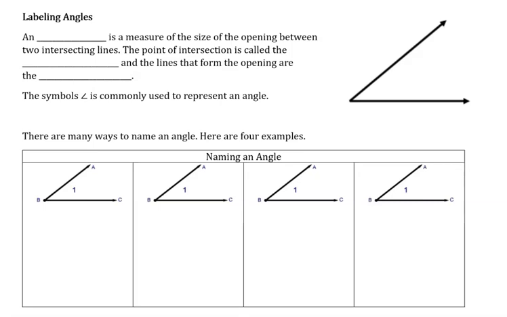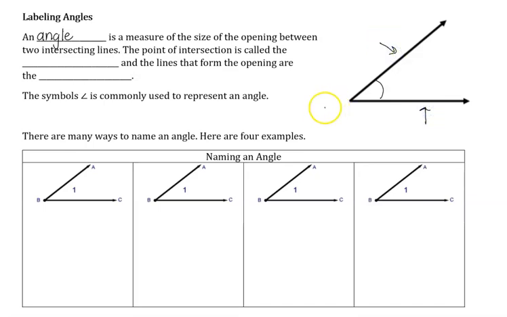In this video, we are going to talk about labeling angles or naming angles. So an angle, that's our first blank here, is a measure of the size of the opening between two intersecting lines. So in the example off to the right here, we have two intersecting lines.